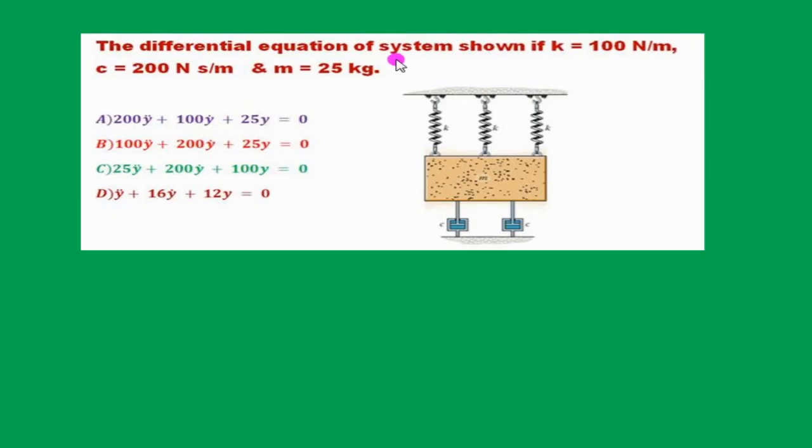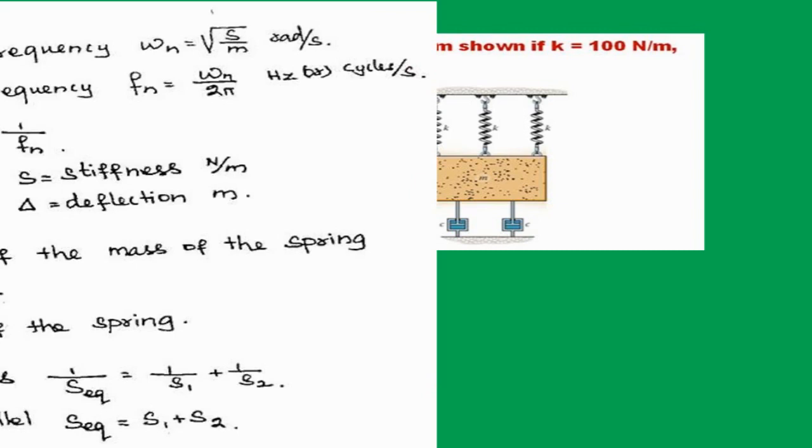The differential equation of the system shown in figure. These are three springs attached to this mass in parallel connections, and C is the damping coefficient. These are the two dampers. Dampers are nothing but shock absorbers connected to the mass in parallel conditions.